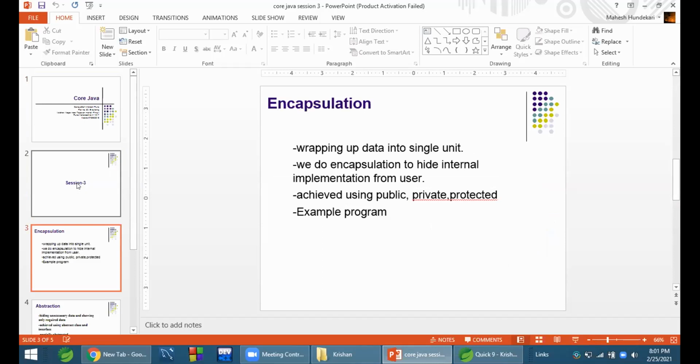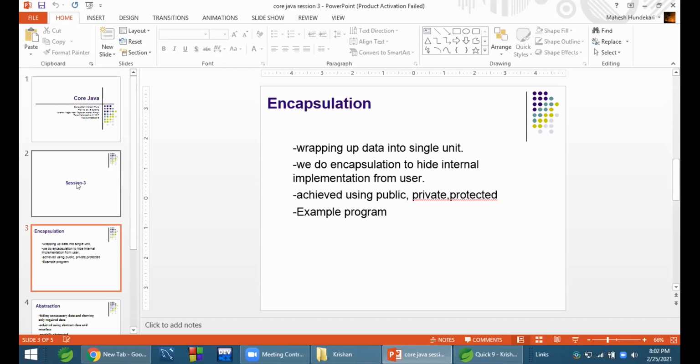It means we encapsulate something somewhere, wrapping up data into a single unit. For example, if I have lots of things, but out of that I want to select some and wrap them into a single unit and keep it separate, to achieve that I go for encapsulation.